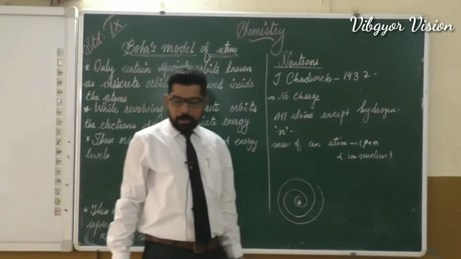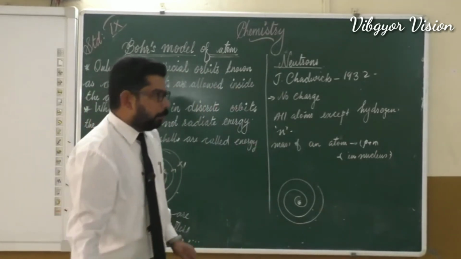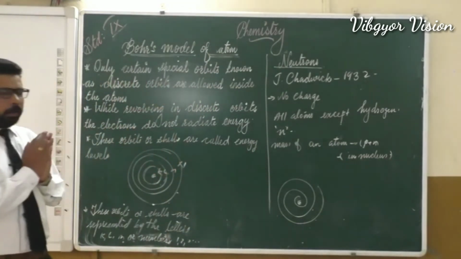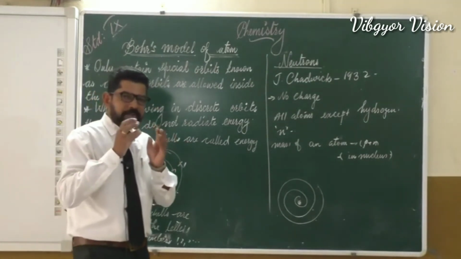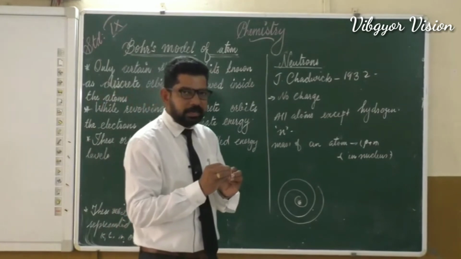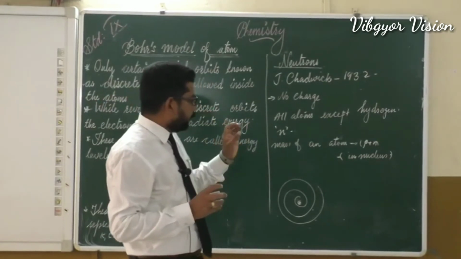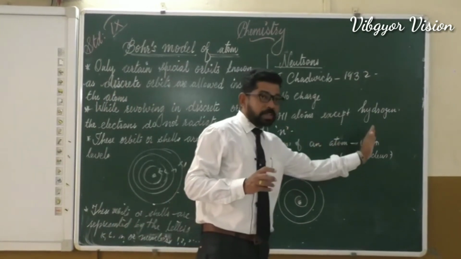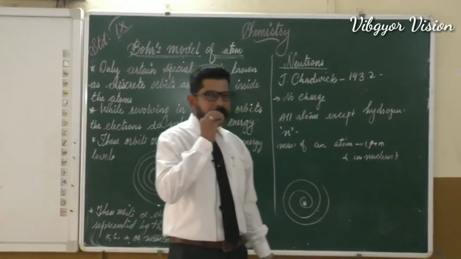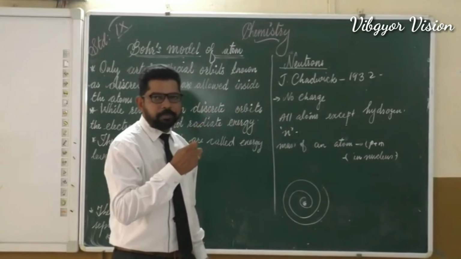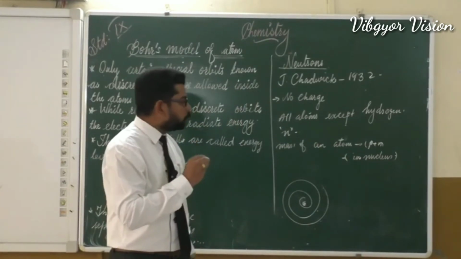One more thing: in Rutherford's model we said that the mass of an atom is concentrated in a small region, isn't it? In that small region, what is present? Protons and neutrons are present. Do you remember the name of that small region? It is nothing but the nucleus.